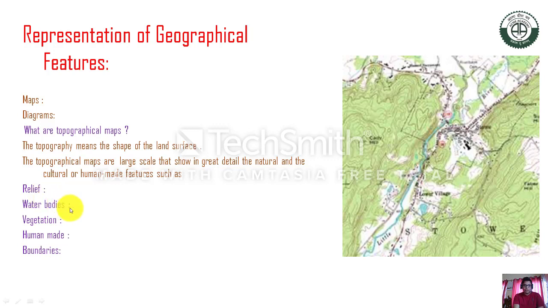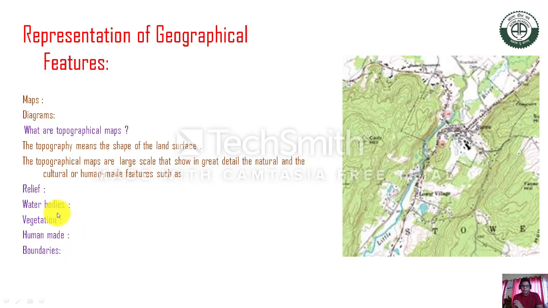Next come the water bodies like lakes, rivers, streams and swamp areas, which can also be shown on the map. Vegetation cover may be forest area, reserve forest, protected forest and cultivated area. Cultural means human-made, it may be bridges, roadways, railways. That can also be seen on the map. And sometimes we also show the boundaries of a country, a state, a region on the topographical map.